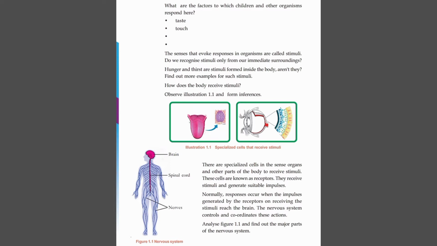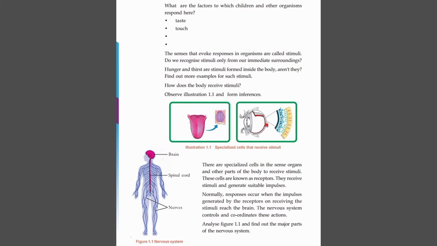These actions are controlled and coordinated by our nervous system. Here in the textbook is a diagram showing the nervous system, which consists of brain, spinal cord and nerves.